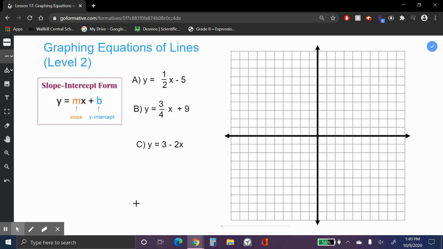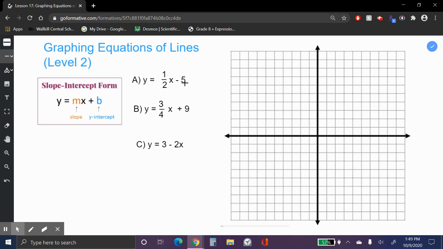Today's video, we're going to be graphing equations of lines that might have a little bit different scenarios, but still from slope-intercept form. So to refresh your memory, slope-intercept form looks like this, where you have y equals mx plus b, where m is the slope and b is the y-intercept. And all of these equations that we're going to be graphing, we're going to have to interpret some sort of slope-intercept form.